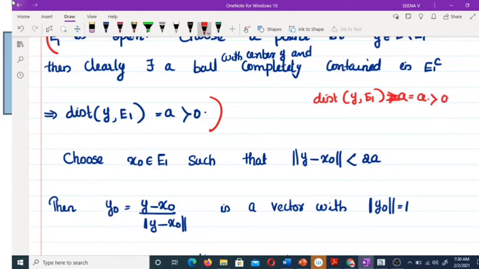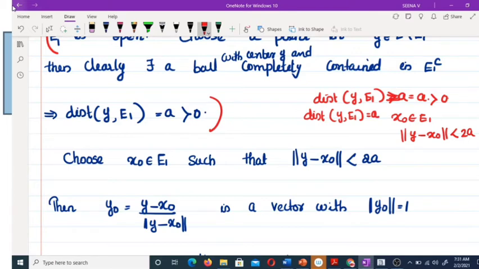Okay, so choose some x naught belongs to E1 such that norm of y minus x naught is less than 2a. By our definition, the distance between y and E1 is equal to a.